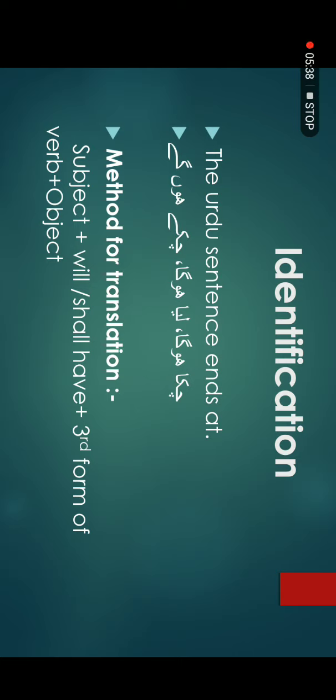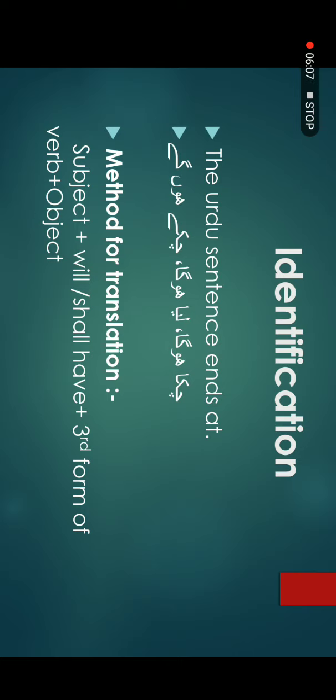If you find the subject, you will use that subject at the start of the sentence. Then you will add the helping verbs will or shall, and then you will add have. Okay, make it clear that in future perfect tense only have will be used, no has will be used. Okay, have. Then the next step is to use the third form of verb.